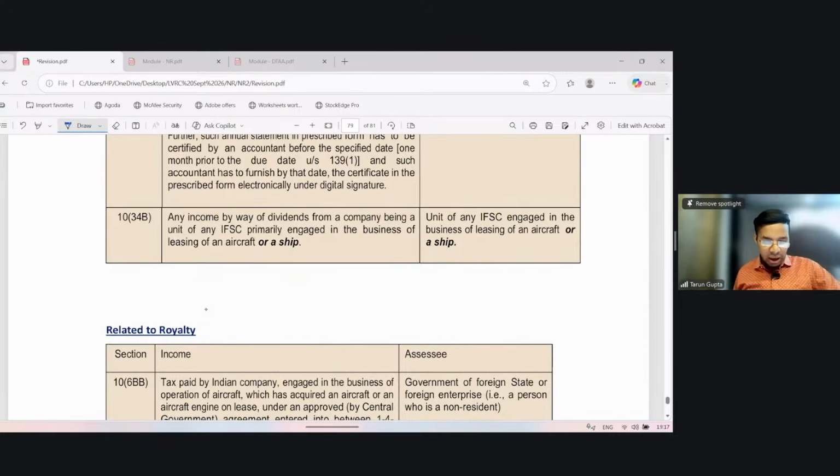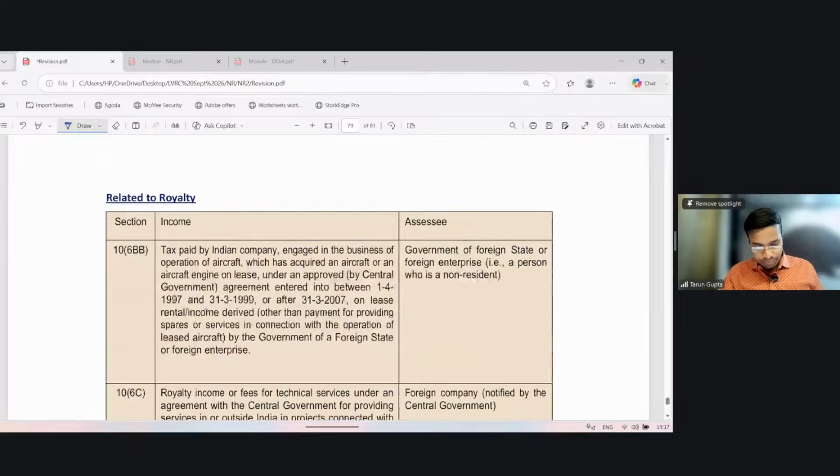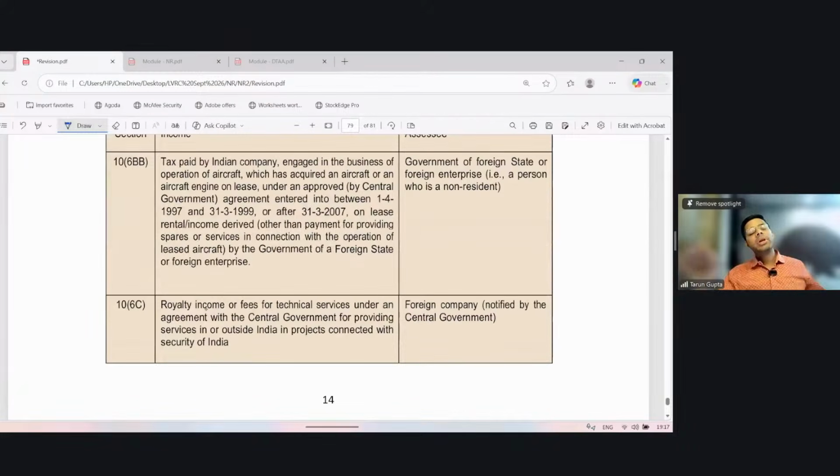Now we are on any income by way of dividend from a company being a unit of any IFSC primarily engaged in the business of leasing of aircraft or a ship. Unit of IFSC engaged in business of leasing of aircraft or a ship. Some exemption is provided in respect of royalty income. Because India is a developing country, it needs royalties, it needs the IPRs, the patents, trademarks, these licenses, and therefore the benefit is given under section 10.